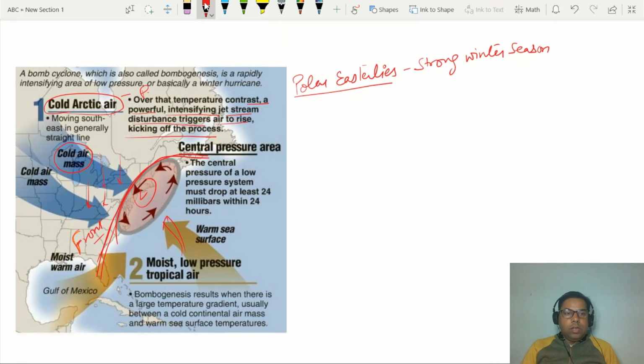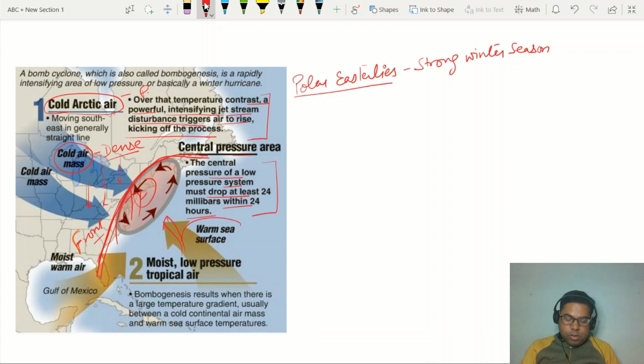Right? So here the jet stream effect is less. I told you the jet stream effect is absent. So the intensification of the jet stream in this context means there has been rising of warm air, right? Clear? So that is the rising of the warm air on this frontal side. Here cold air will not rise because cold air is dense. The central pressure of the low pressure system must drop in 24 hours. So this is discussing what has happened in 24 hours in the USA.